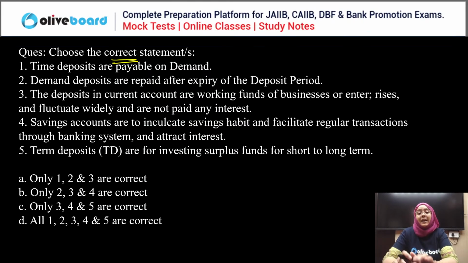Savings accounts are to inculcate saving habits and facilitate regular transactions through the banking system and attract interest. Term deposits are for investing surplus funds for short to long term. So we have to choose the correct statement here. Everyone, please answer this question, guys. Very simple question. You can all answer this question.